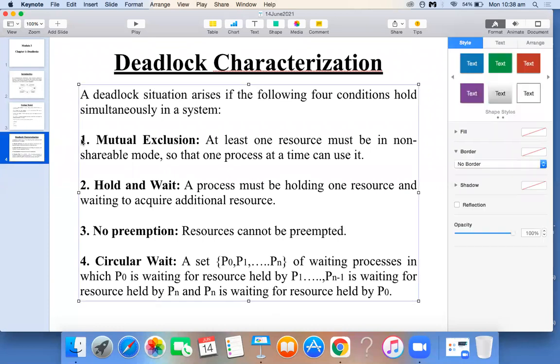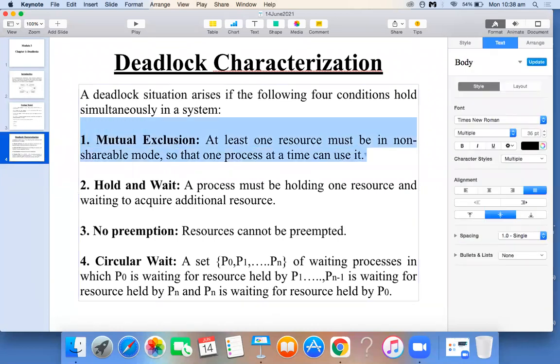The first one is mutual exclusion. What does mutual exclusion mean? Can anybody unmute and tell what we mean by mutual exclusion? Only one process can enter the critical section at a time. Yes, right. We have learned this in your synchronization concept. We have one critical section, and only one program is allowed to execute in that critical section, correct?